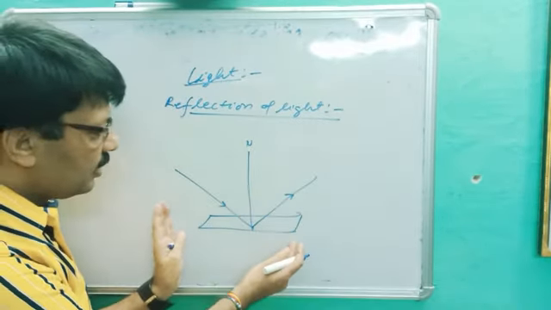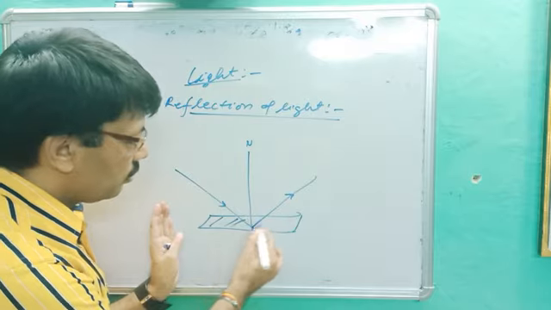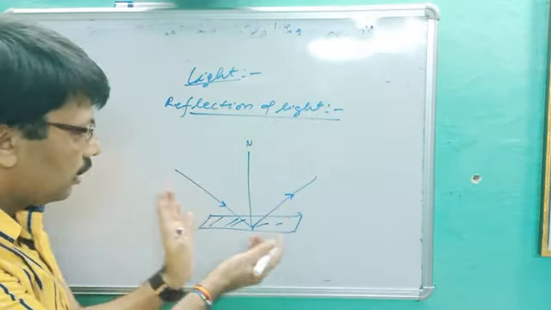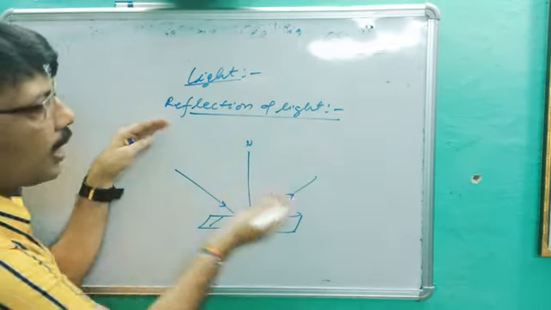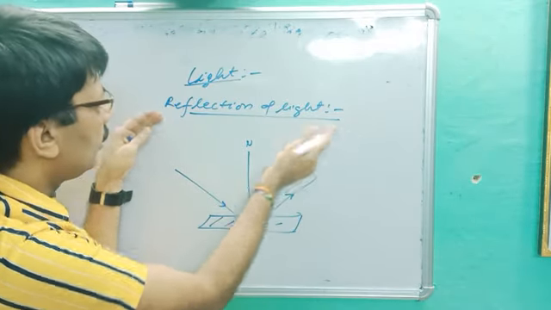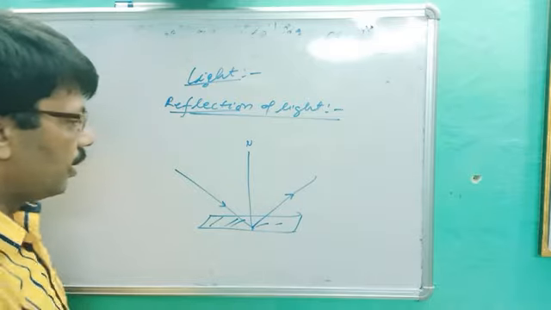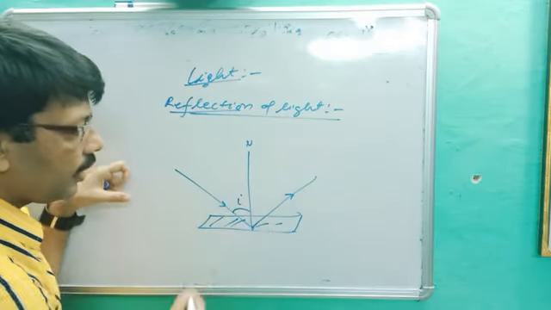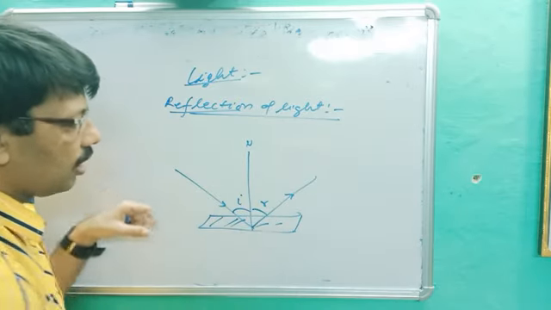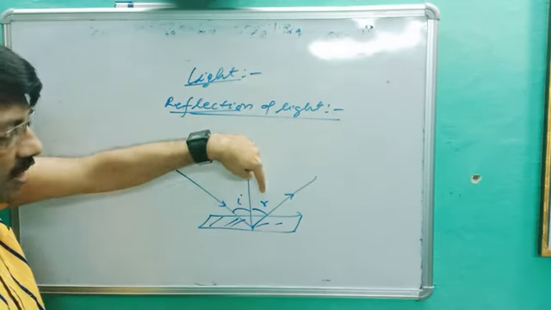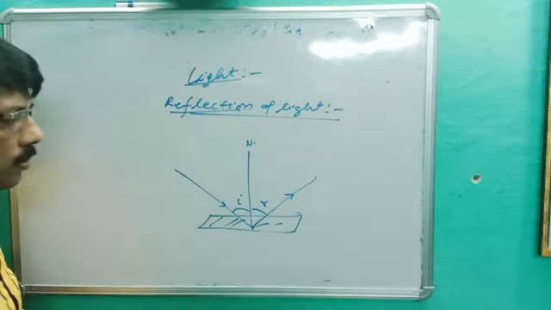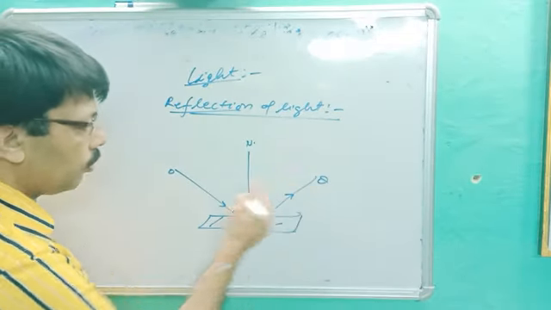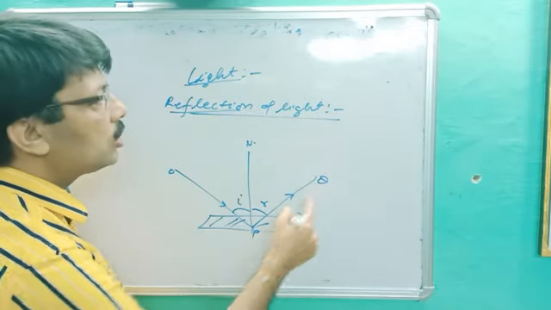So what is the definition of reflection? When light rays strike on a well polished surface, then they bounce back in the same medium. It means the light ray is coming from air and goes back in air again. That phenomenon is called reflection. Every angle is measured with respect to the normal. So this angle is called I, the angle of incidence. This is called R, the angle of reflection, and this is called normal. This point is called O, P, Q. OP is the incident ray, PQ is the reflected ray.